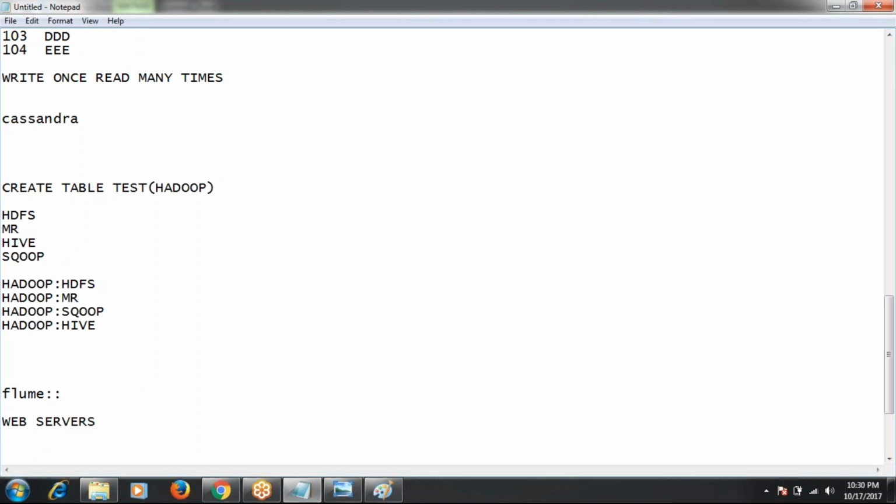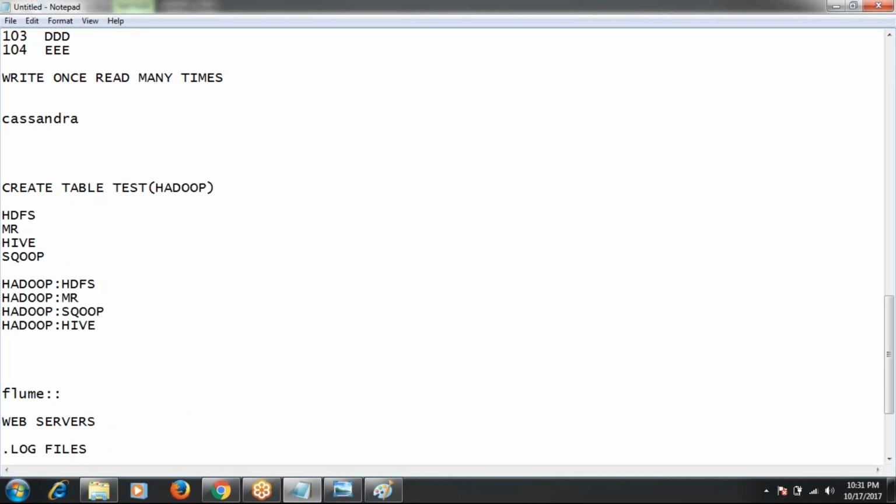Log files means, for example, whenever we log into our Gmail account, our Facebook account, our Twitter account, our account related data is stored on the Facebook servers in the form of .log files. This is one of the file formats, like text format or PDF format. A .log file contains heavy text data.